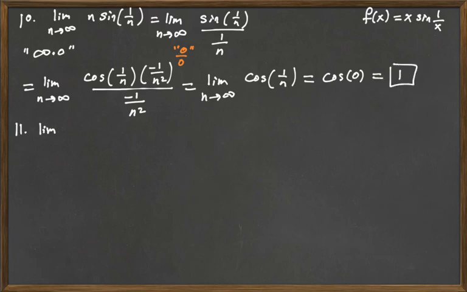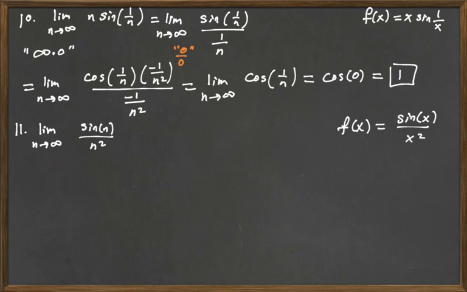All right. I think we have one or two more examples here, so let's see what we're doing in example number 11. The limit as n goes to infinity of the sine of n over n squared. So f of x is going to be the sine of x over x squared. What we're going to do is use the squeeze theorem on this. The sine of n is going to be somewhere between -1 and 1. That's the range of the sine, and then the n squared is going to infinity, and so we're going to have something between 1 and -1 over something really large.